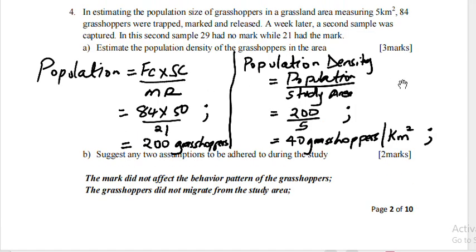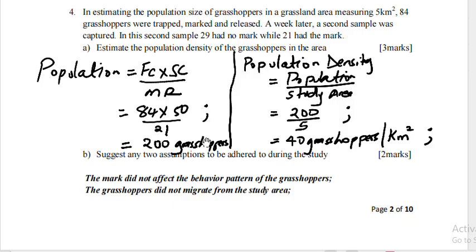And to calculate population density, you need to find the population over the study area. In this case, to get the population, it will be first captured, which was 84, times second captured, which was 50, over marked recaptured, that is 21. To get this 50, they have said in the second sample, 29 had no mark, while 21 had the mark. You add to get the 50. That is the total of the second capture.